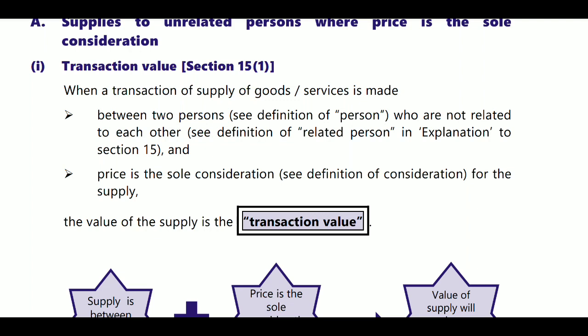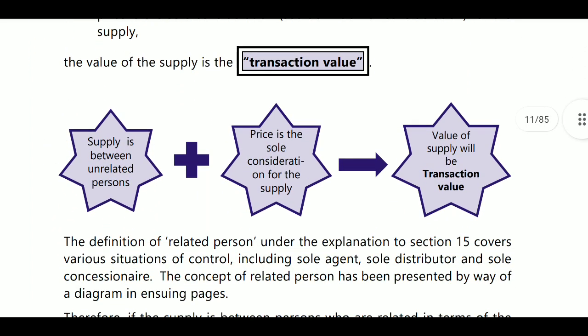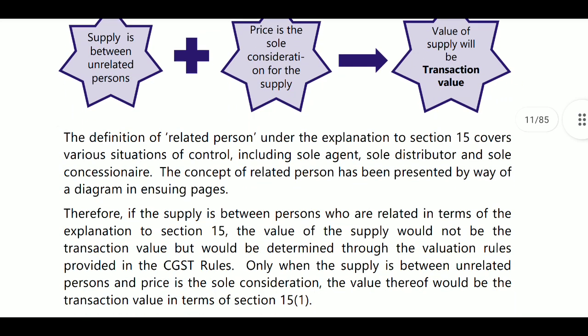Here value of supply is equal to transaction value. What is meant by transaction value? Transaction value means supply made to an unrelated person where price is the sole consideration. If you transfer some goods to an unrelated person, the amount you receive is the transaction value as per Section 15(1). Here the supply is between unrelated persons and price is the sole consideration for the supply. The value of supply will be the transaction value.